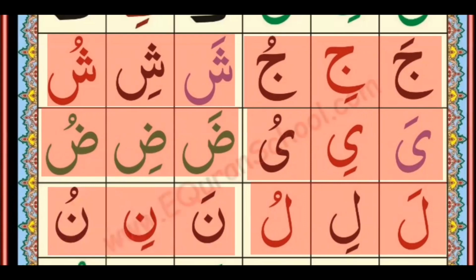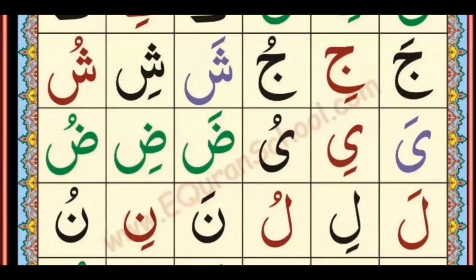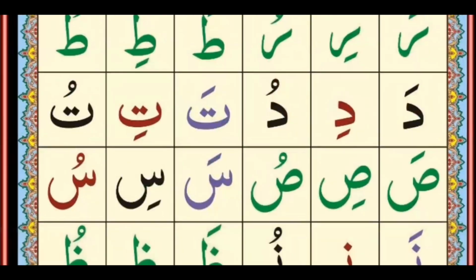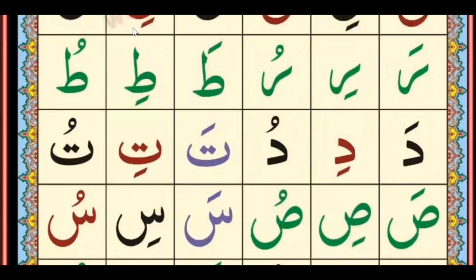Okay, all friends, inshallah today we will complete this lesson. This lesson is very easy. I will teach you only 2 lines, then I will leave you. Its name is Ra. Ra Zabar Ra, Ra Zair Ri, Ra Pesh Ru. So it will be Ra Ri Ru.